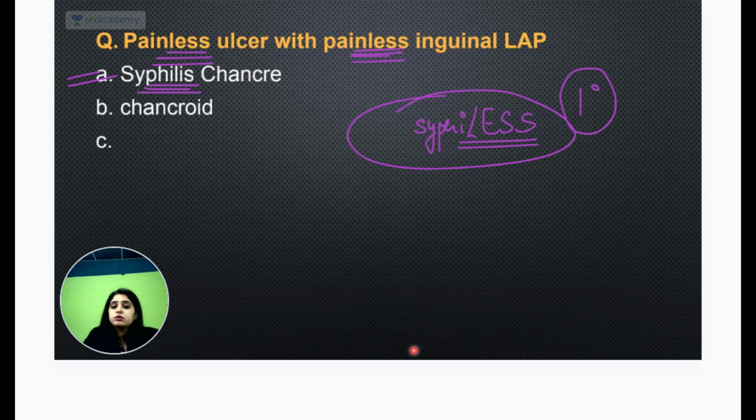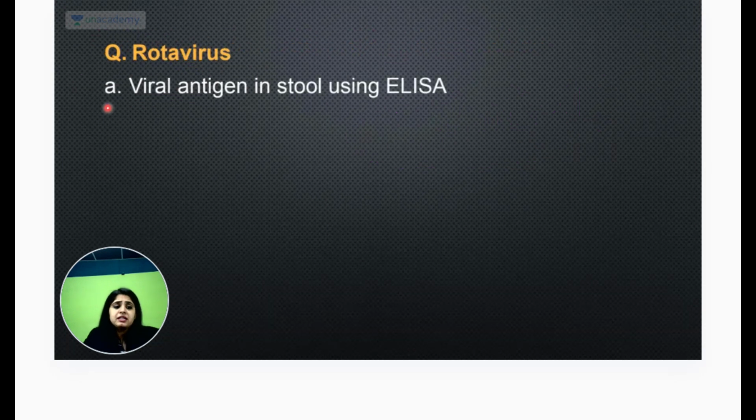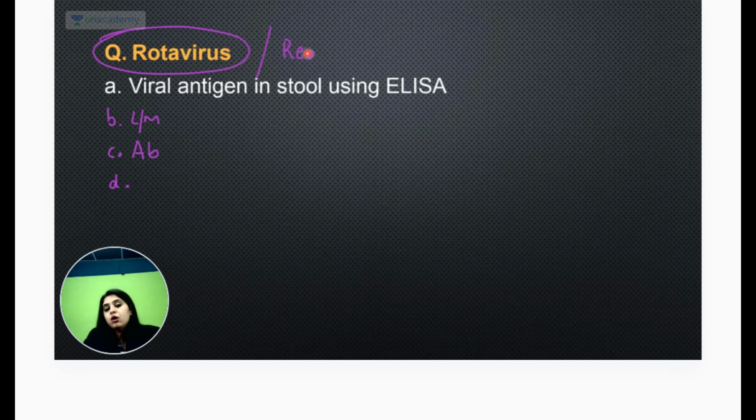Then there was a question which was to do with the rotavirus. I did get other options. Some people said light microscopy, some people said antibody was also there, and one more option was there. Either way, for diagnosis of rotavirus, whether rotavirus was written or reoviridae was written, both of them are the same family. Okay, rotavirus and reoviridae are the same. Basically, it causes diarrhea in infants. It is one of the most common causes of diarrhea in infants, right? And how do you do the diagnosis? It is by viral antigen in stool. Only this was written. Viral antigen in stool was there.